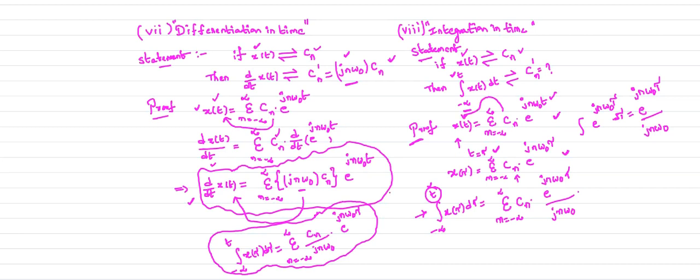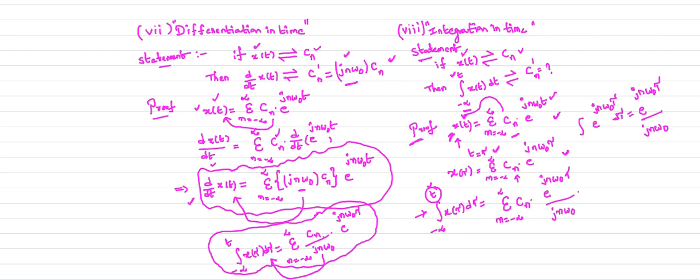Observe here. Now Cn by jn omega naught is what? The complex exponential Fourier series coefficient of your integral x of tau d tau. Clearly observe here, Cn is the complex exponential Fourier series coefficient of your signal x of t.